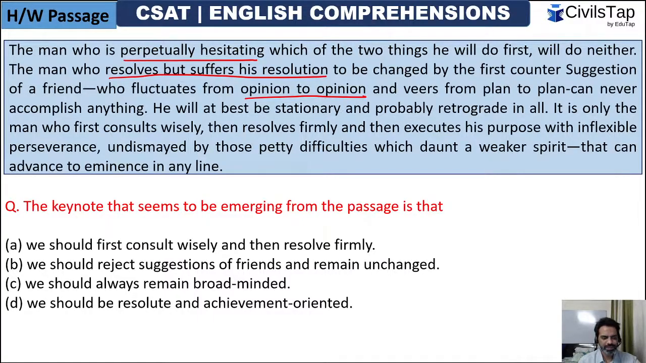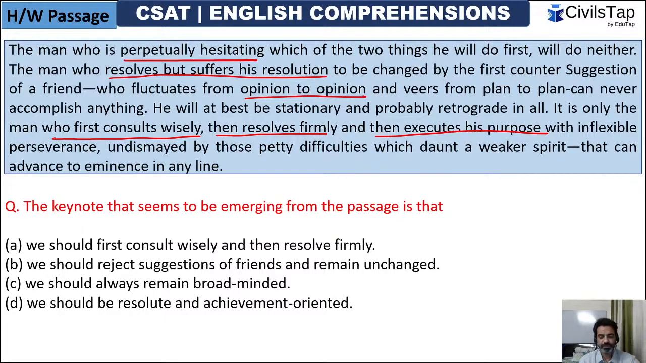So it is only the man who first consults wisely, then resolves firmly, and then executes his purpose with inflexible perseverance, undismayed by those petty difficulties which daunt a weaker spirit, that can advance to eminence in any line. So, guys, this was a very interesting passage, because this actually implies in everyone's life, but specifically for civil servants,